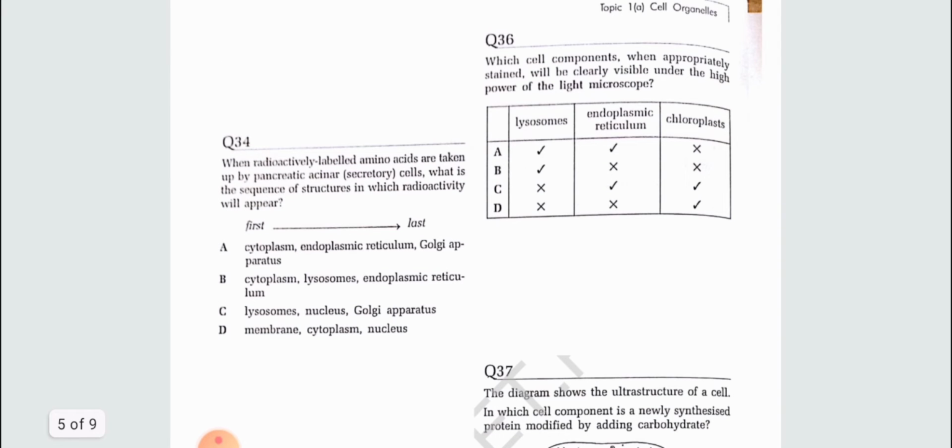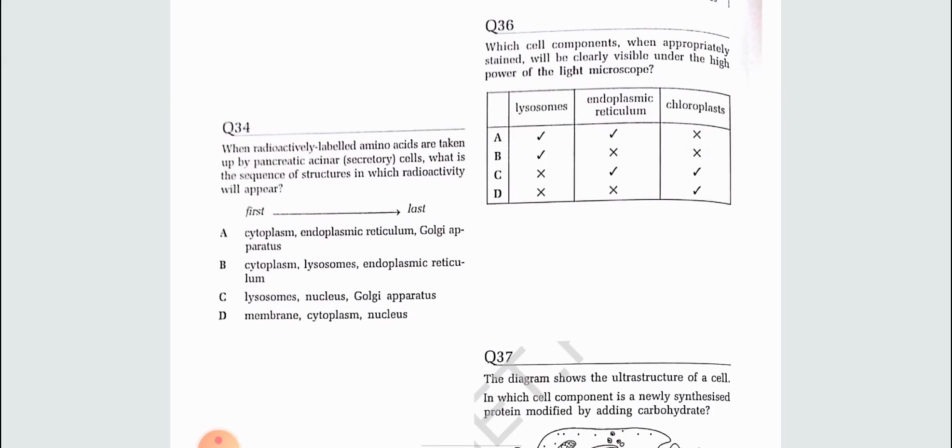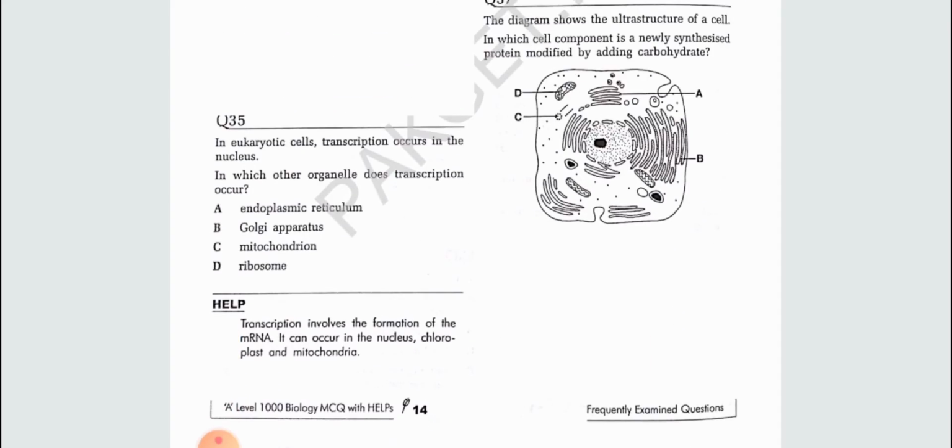These cell components, when appropriately stained, will be clearly seen under the high power of a light microscope. Lysosomes cannot be seen, and the endoplasmic reticulum cannot be seen; chloroplast may be seen. Because the lysosome is 0.1 to 1 micrometer, and the endoplasmic reticulum is also less than 0.2 millimeter. Chloroplast is larger than 0.2 millimeter.